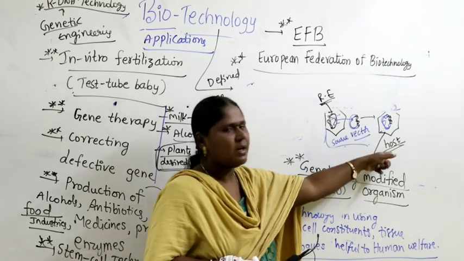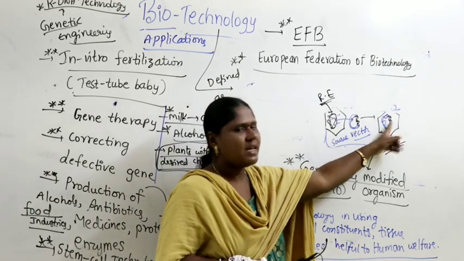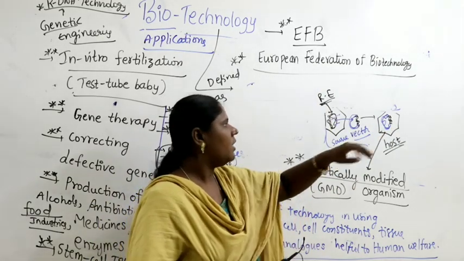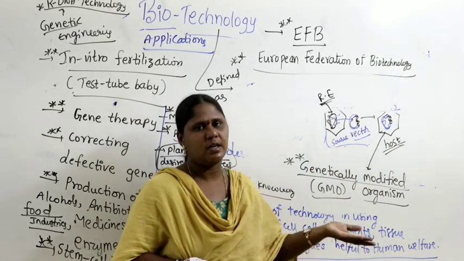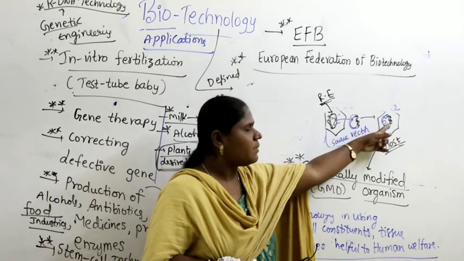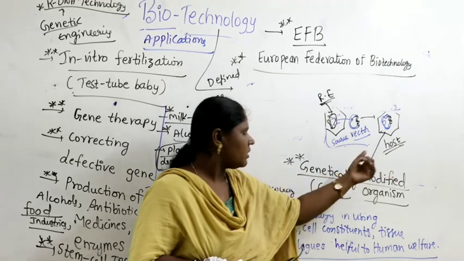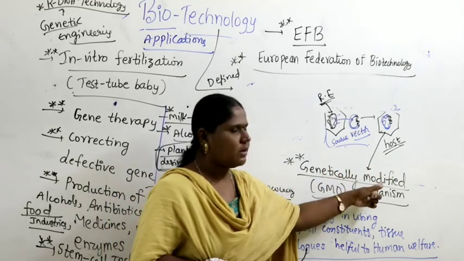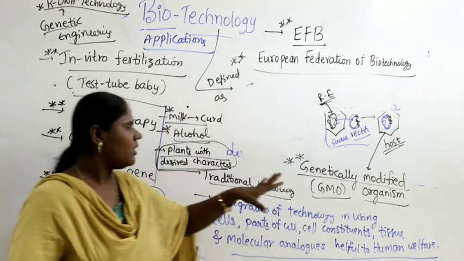Now the host organism has a combination of its own genetic material as well as some foreign genetic material. Now this host organism produces different characteristics, and those characteristics are produced by the gene we transferred. That is why the host organism is called a genetically modified organism, GMO.